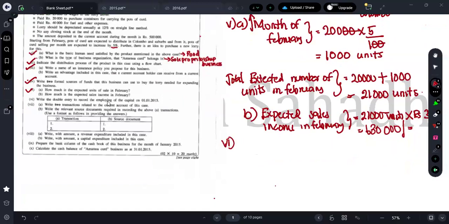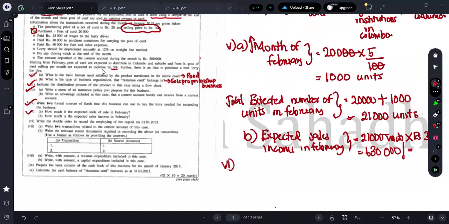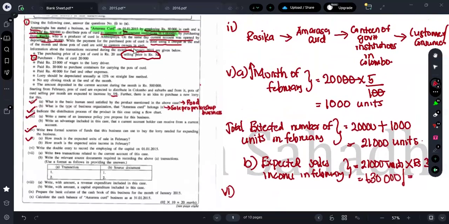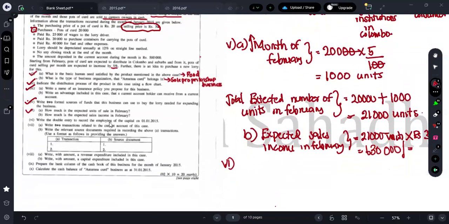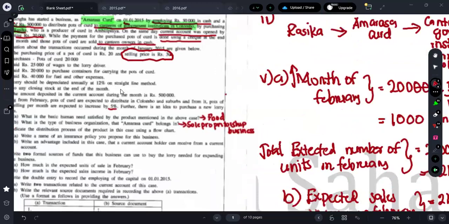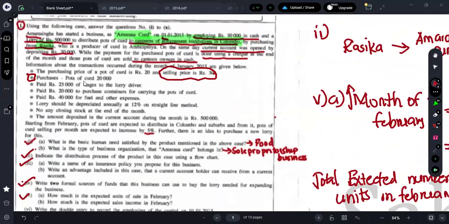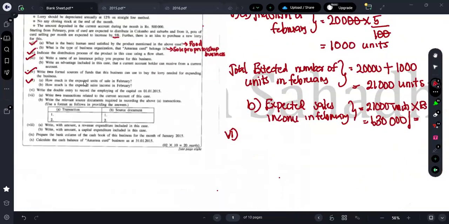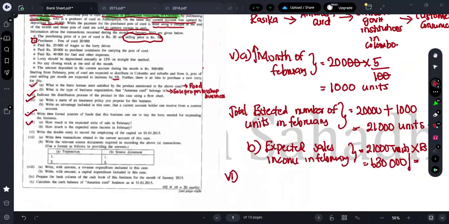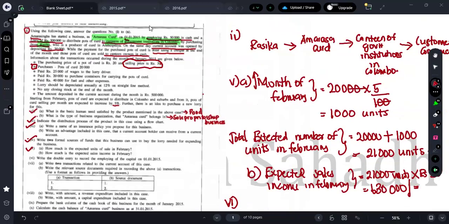Write the double entry to record the employing of the capital on 1st of January 2015. Now, on 1st of January 2015, they are employing the capital. So let me take off this thing which I have highlighted. What are they asking, guys? The double entry to record the employing of capital on 1st of January. Now, what are the things they have invested? They're asking for the double entry, so let me write the double entry one by one.